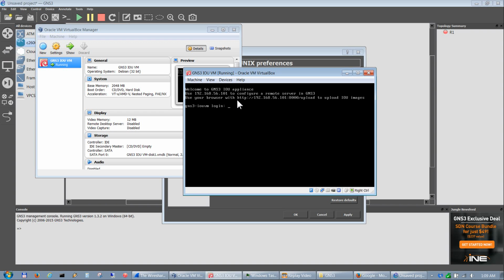And basically what you do is you put this path right here into your web browser. Firefox seems to do the best job for this, but I've done it in IE before. But I had some quirky moments with IE, so Firefox seems to work the best for me. So for now, let's minimize this. Keep in mind that this needs to be up and running at all times if you want to add and use IOU devices, as you'll see here in a minute. So let's go ahead and minimize that.